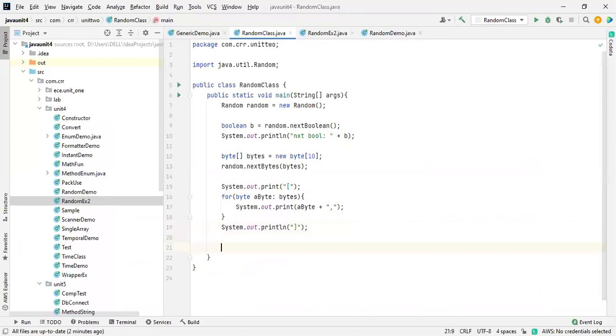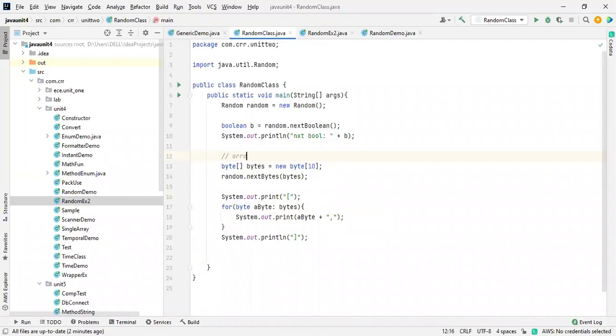Okay, so here itself I will make the name as array of bytes, and now we are going to discuss about the next int method. Okay, now I'm going to take a for loop, for int i equals 0; i less than, till where we need to print the value, I'm going to take 10, which is good for us; i plus plus. Okay, inside the block, what we need to do?